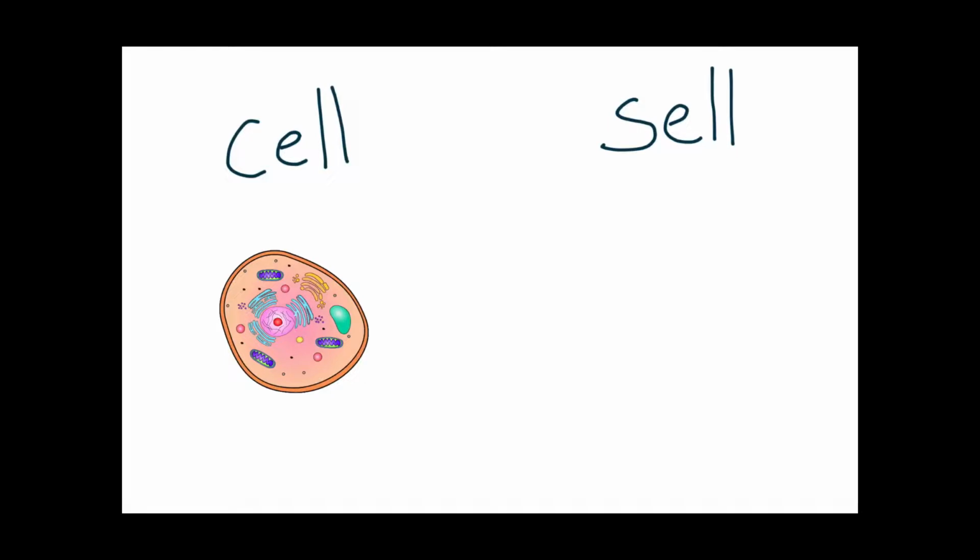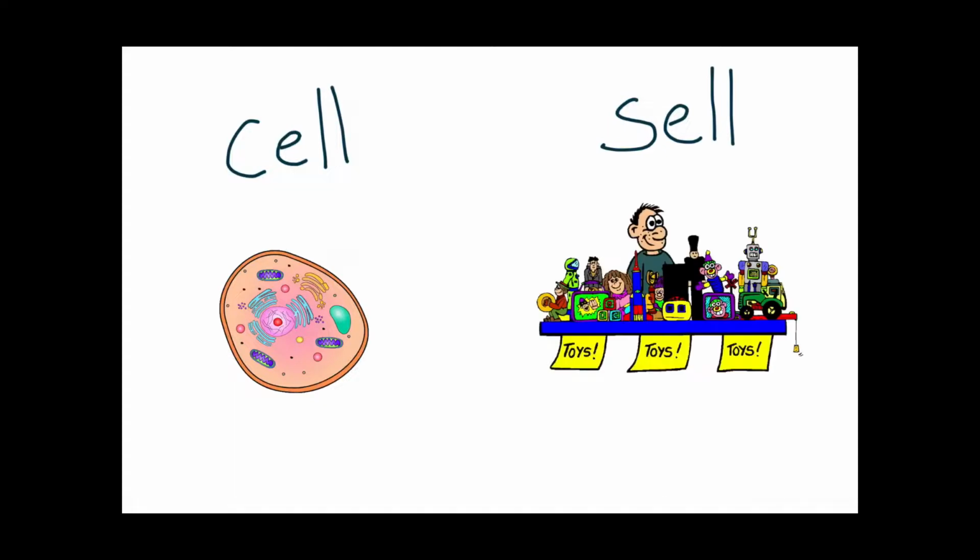Let us see one more example, which is cell, C-E-L-L and S-E-L-L. They almost look the same. They have just one letter difference in them. So it is easy to identify them. The word C-E-L-L means cell is the smallest unit in our body. Whereas S-E-L-L means selling something. As you see in the picture, a man is selling toys. In the previous example, we saw a boy was selling lemonades.